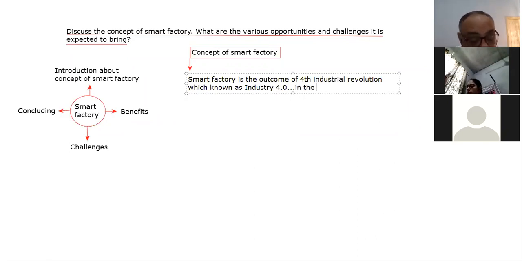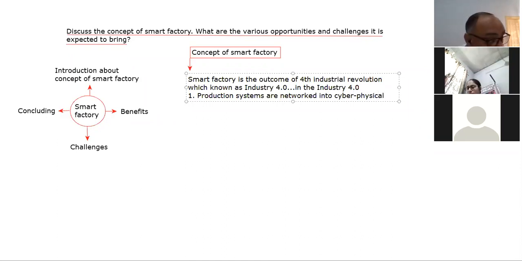So in the fourth industrial revolution, or in industry 4.0, what is there? Number one, the production systems are networked into cyber physical production systems, right?